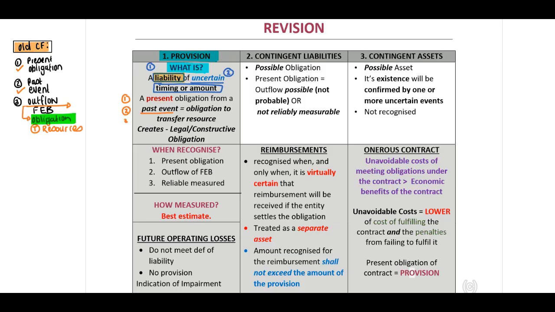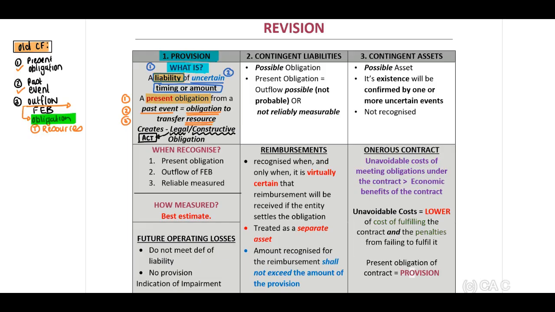Two, three, transfer resources. There has to be an obligation that resources will be transferred. And when you look at your present obligation, remember, this can either be a legal obligation or a constructive obligation.